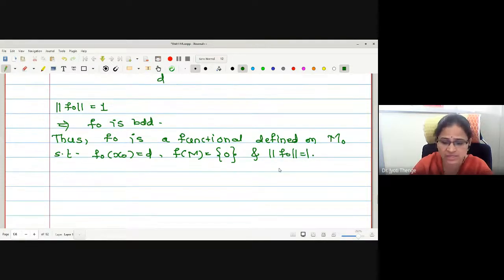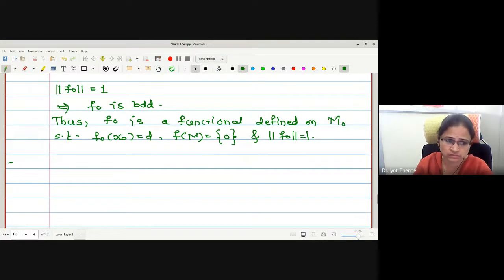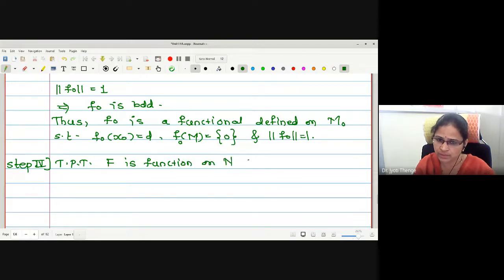Now what is the last step remaining? In the last step, we will just extend this functional to functional F. So what we wanted to show in the last step? F is a functional on capital N such that, what such that?